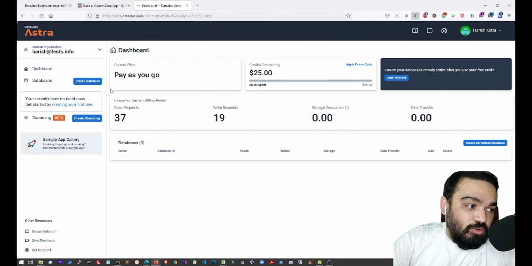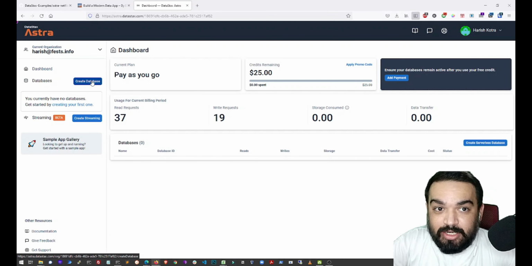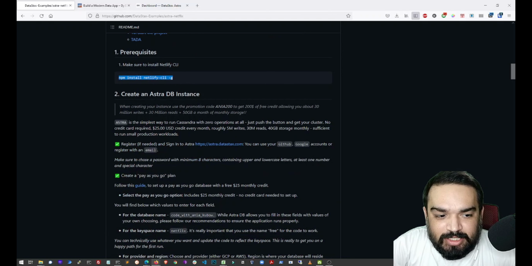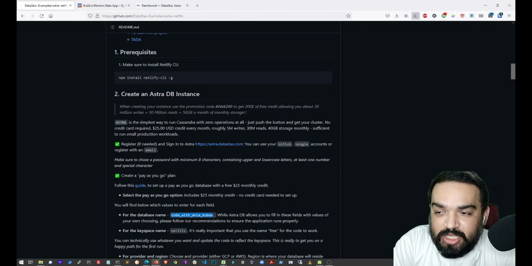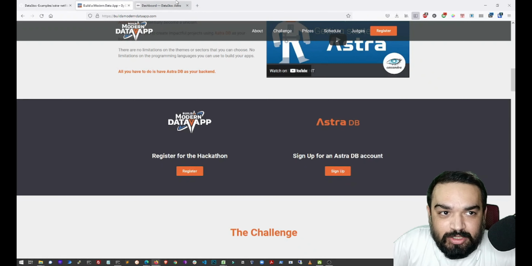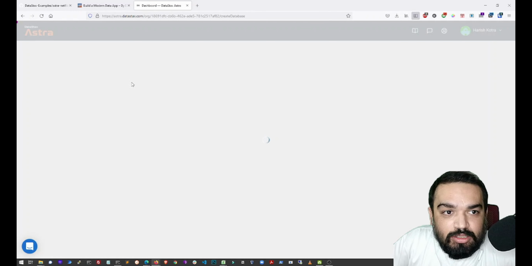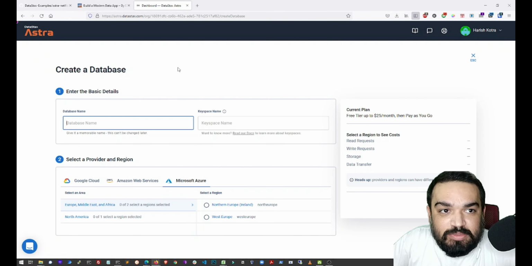What I'm going to do now is, while my Netlify is getting installed, I'm going to go ahead and create a DB. Now, how am I doing this? This is the second step, guys. I'm just going to copy the database name. I'm just going to do it as is. You can go ahead and change these when you are actually trying to deploy this. So click on create database and then quickly paste this as the database name, and the keyspace name is Netflix.